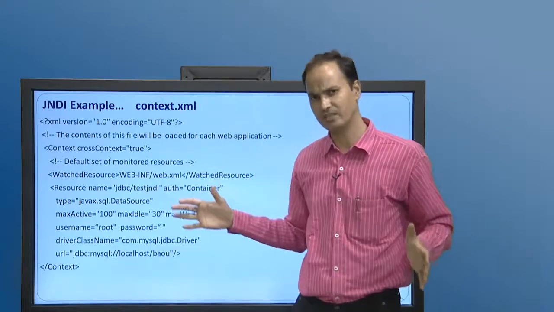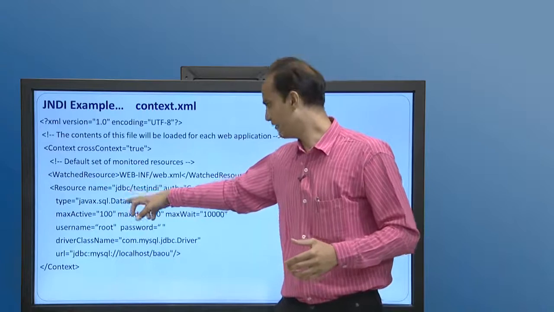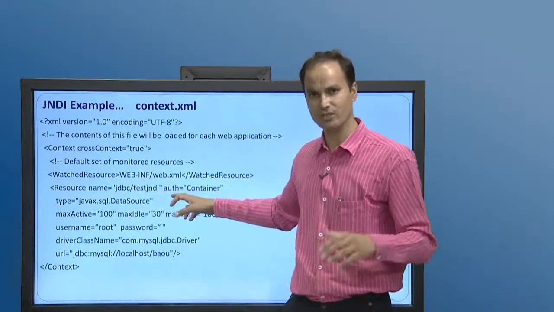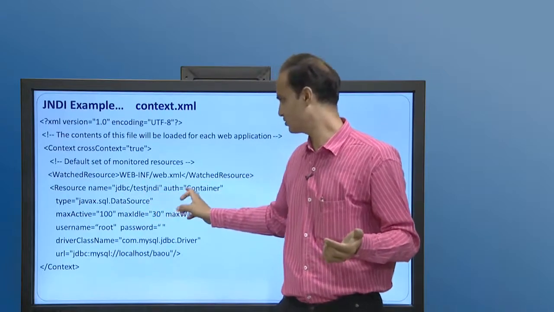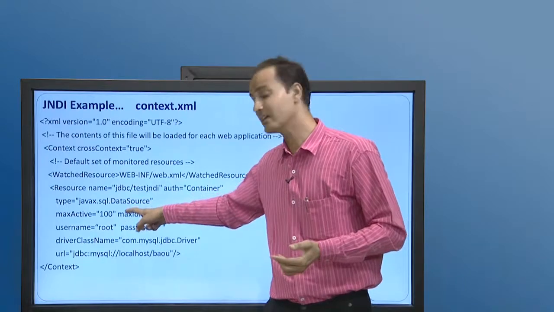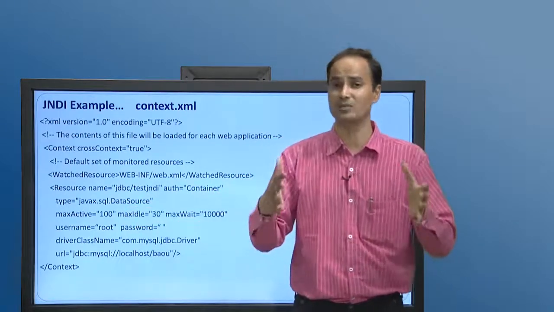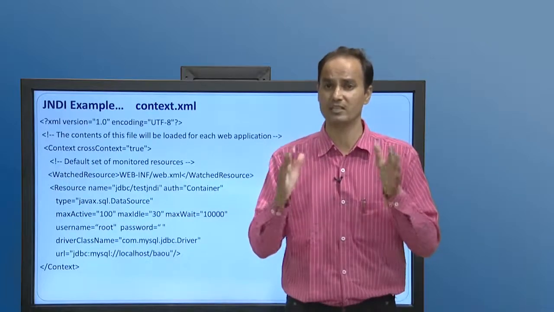Authentication is at the container level. Type is javax.sql.DataSource, as we are using a data source, and we have to mention that. Another attribute is maxActive, which is 100. What does it mean? At a time you can allow a maximum of 100 database connections.